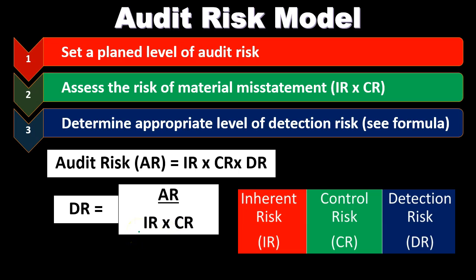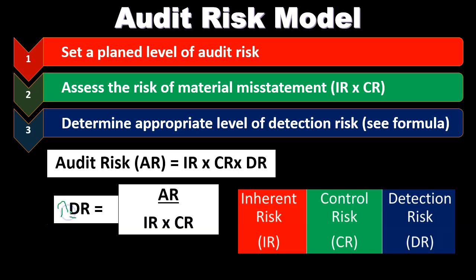Inherent risk, if we're in a less risky environment, you would think that we would then have less risk, that there would be just inherent risks due to the nature of the type of business that we have. So if these two risks are low, then in this equation, the numerator is going to be lower. It's going to result in a higher number that we would calculate then for the detection risk, which would make sense because, of course, if we had sound internal controls and we're in a less risky environment, then we can do less testing in our audit and still be okay. So in terms of the audit procedures, we actually kind of want this to be high.